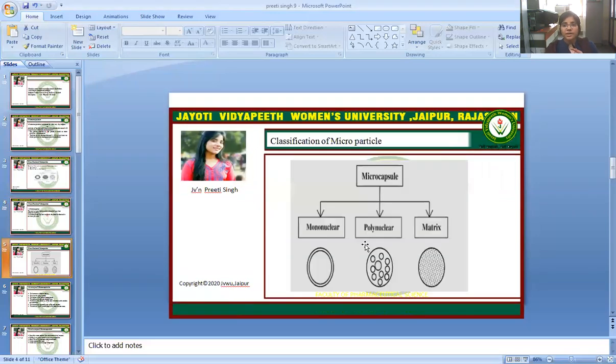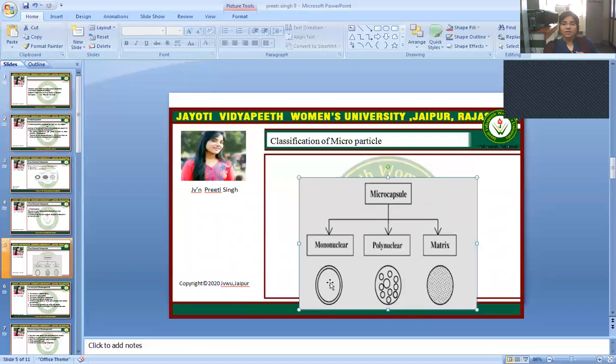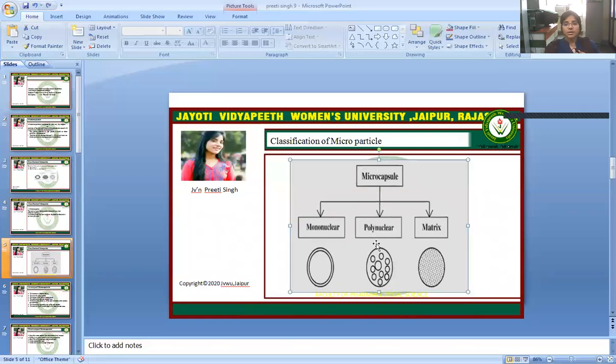In the classification of microparticles, microcapsules are divided into mononuclear, polynuclear, and matrix types. Mononuclear has the core drug with the surrounding polymer. Polynuclear has multiple nuclear parts. And this is the matrix system, with the embedded matrix and the shell of the microcapsule.